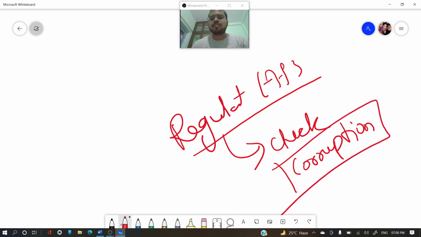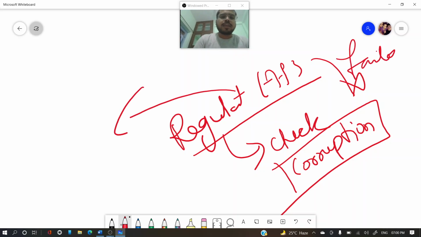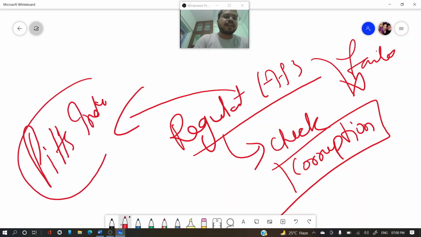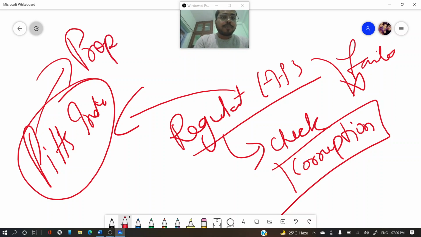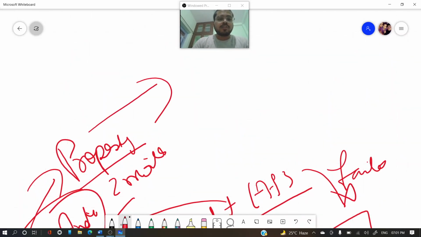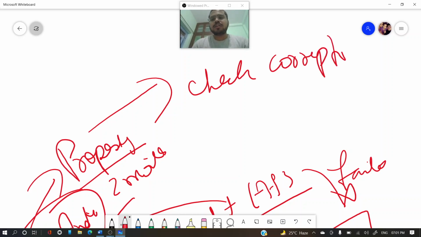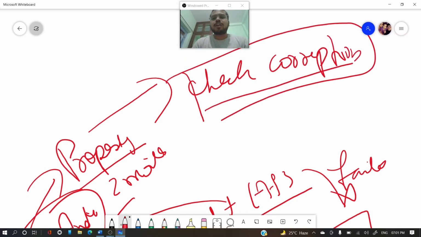But that regulation failed. Now they came with Pitt's India Act, and in it they said the officers have to disclose whatever property they have within 2 months to check corruption.